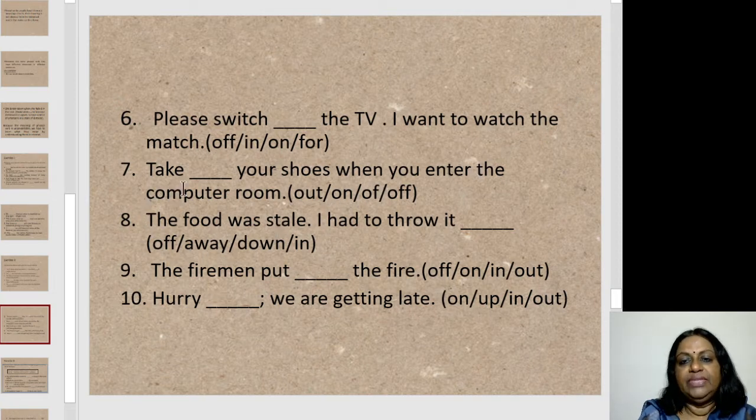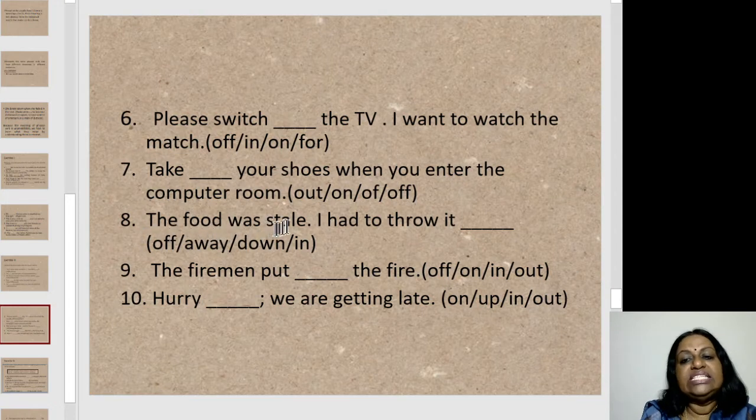Sentence 7. Take dash your shoes when you enter the computer room. The options are out, on, off. So which will you use? Take off, OFF. Okay, remove your shoes when you enter the computer room. Very good. And then sentence 8.